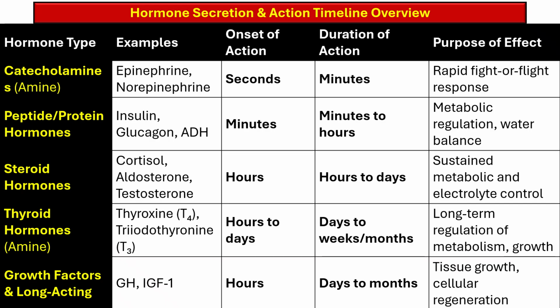Here an overview of the hormone secretion and action timeline is given. Catecholamines, that are epinephrine and norepinephrine, their action onsets within seconds and duration is 4 minutes, and they are for rapid fight or flight response.